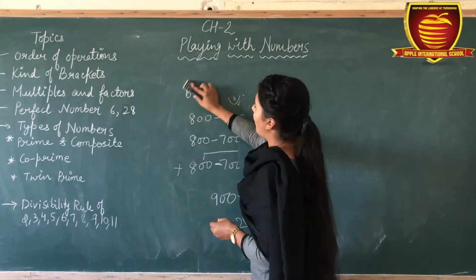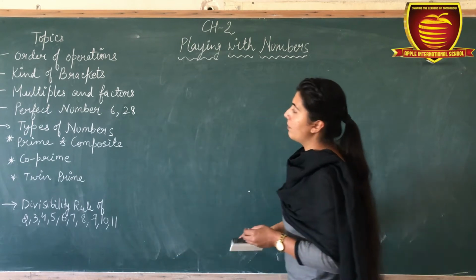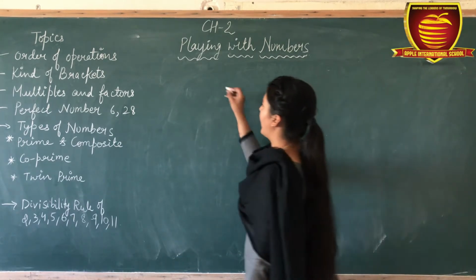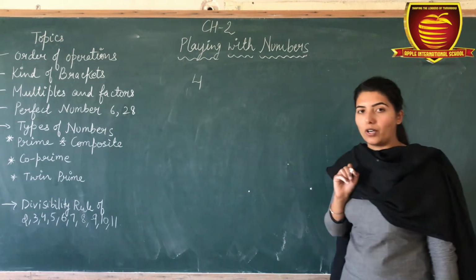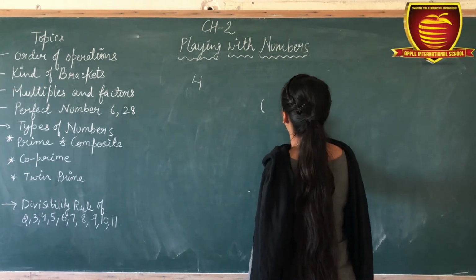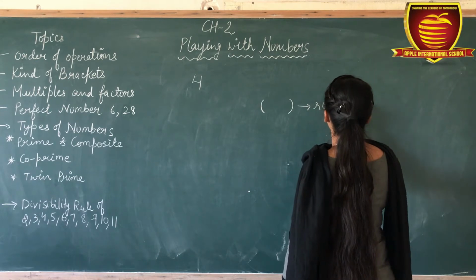Now the second topic is kinds of brackets. There are 4 kinds of brackets. How many kinds of brackets are there? 4 kinds of brackets are there. So the first bracket is the round bracket. This is a round bracket.